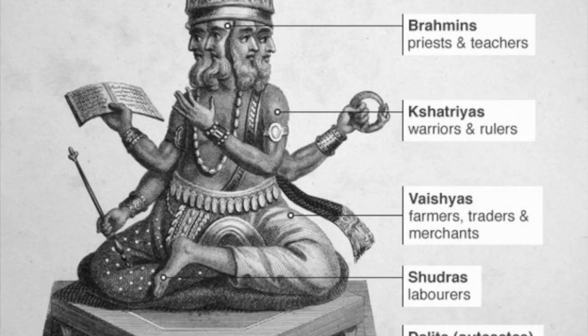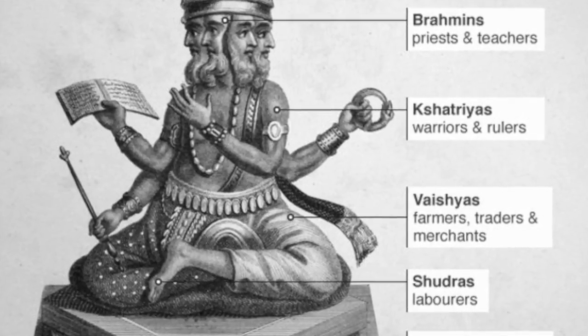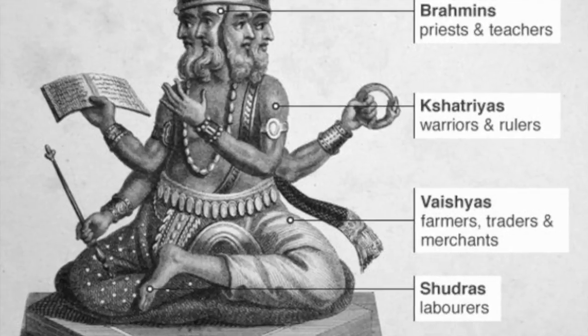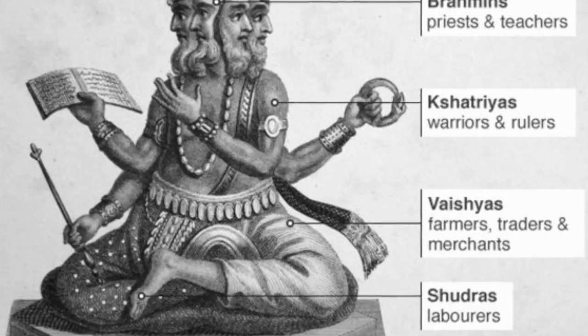The caste system was the Brahmins, which consisted of priests and scholars, the Kshatriya, which was warriors and officials, the Vaishya, which was merchants, artisans, and landowners, the Shudra, peasants and laborers, and the untouchables. They were considered to be even less than the lowest class.